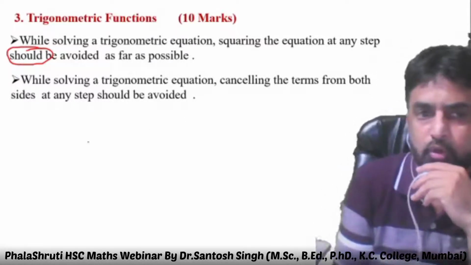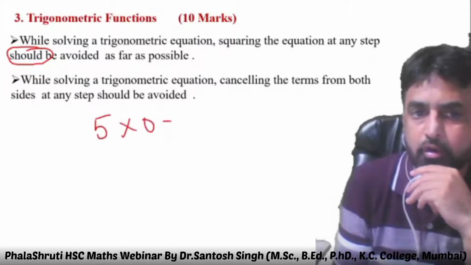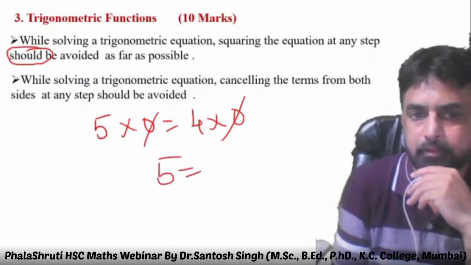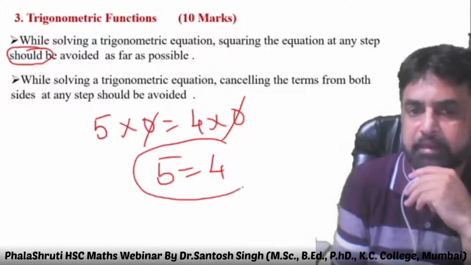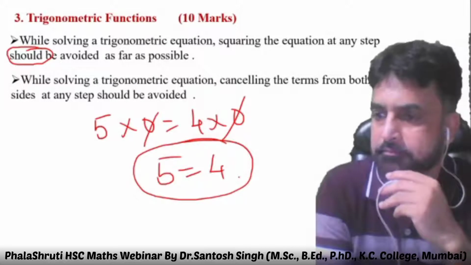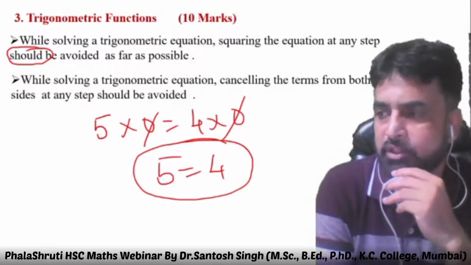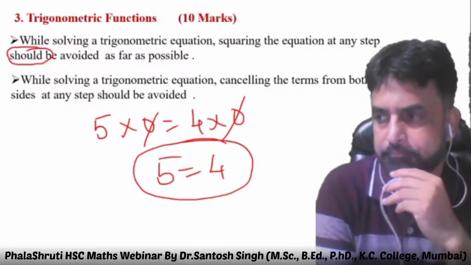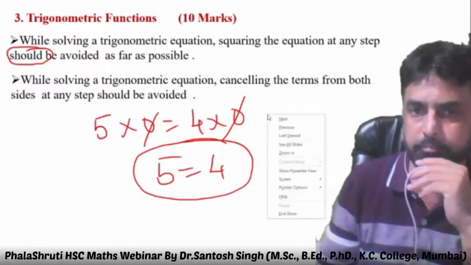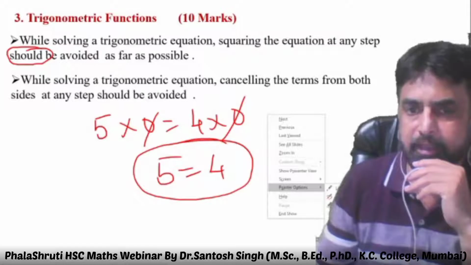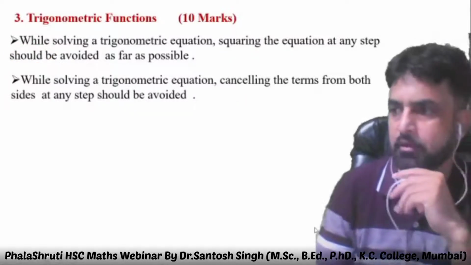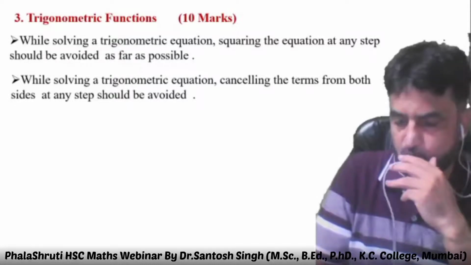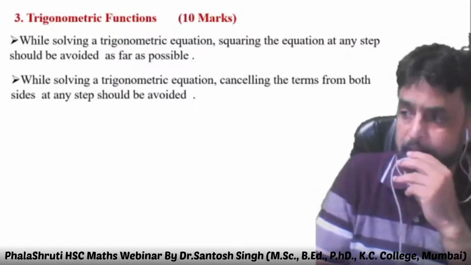So can you cancel 0 from both the sides? Then mathematics collapses. If you cancel 0 and 0 from both the sides, everything will go away. It's not practically possible. So please avoid cancelling any term from both sides until and unless you are sure that it cannot be 0.